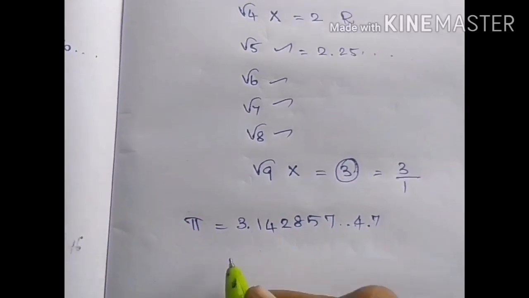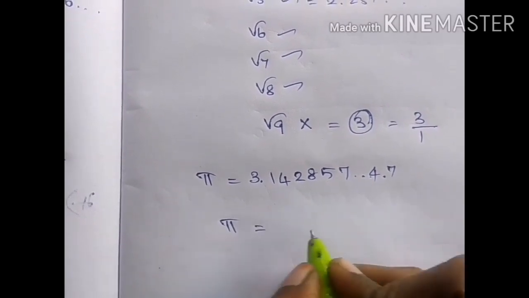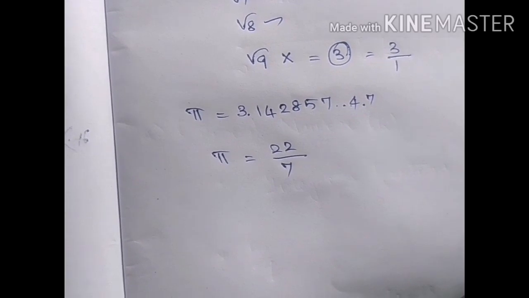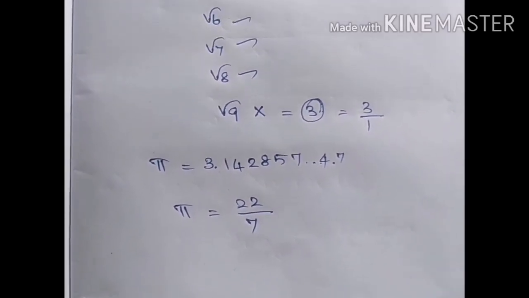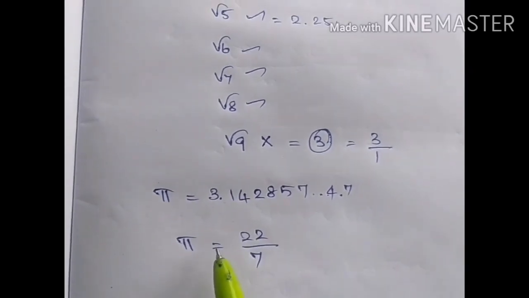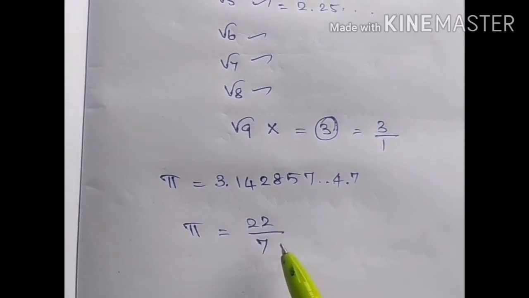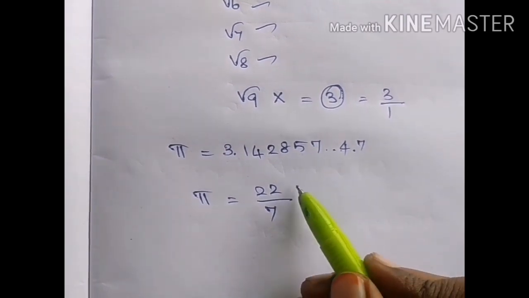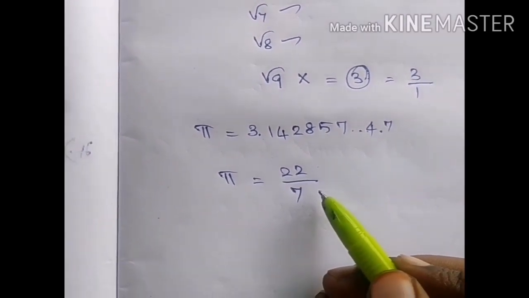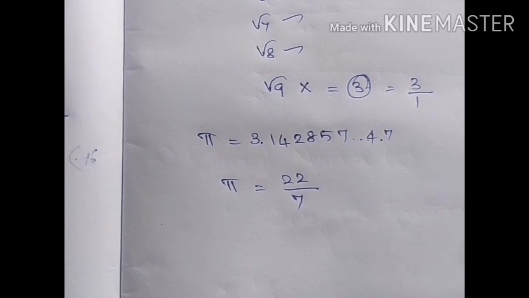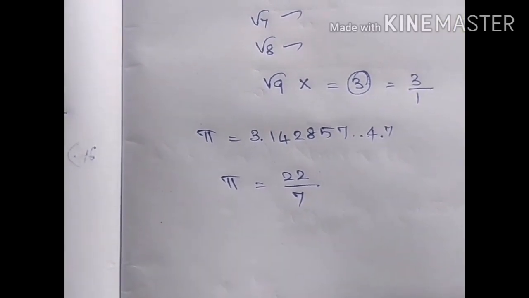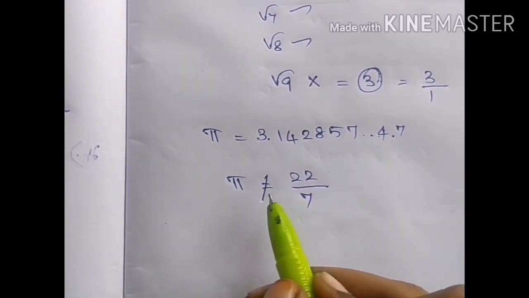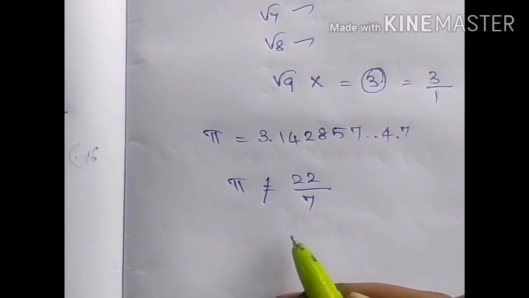You can ask me, pi is written as 22 by 7 to solve problems in mensuration. That is, you will be substituting 22 by 7 instead of pi. You can ask me, ma'am, this is in the form of p by q. Why it cannot be a rational number and why it is an irrational number? The answer is, the value of pi is not exactly equal to 22 by 7.